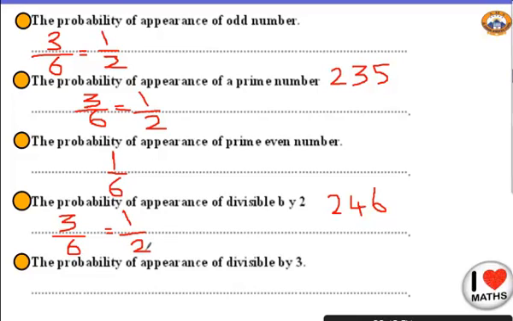What about the probability of appearance of any number divisible by 3? Okay. 1, no. 2, no. 3, yes, I will have 3. 4, no. 5, no. And 6, yes. So how many numbers? Just 2, over my total, which is 6. So 2 over 6. Can I simplify it? Yes, sure. So my answer will be 1 over 3, which is a third. Is it easy or difficult?